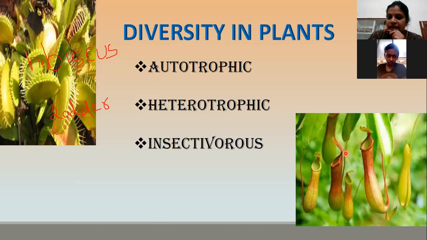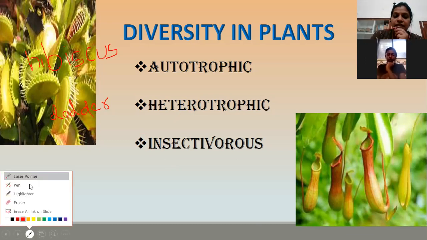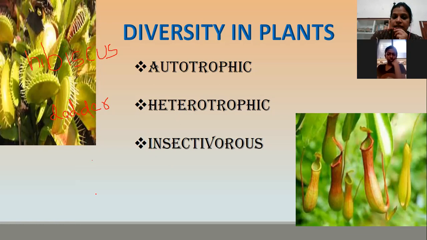When an insect sits here, it will close its lid and catch that insect. So there are some plants which eat insects also. Such plants are known as insectivorous. Clear? Yes, ma'am. An example for an insectivorous plant is the pitcher plant.